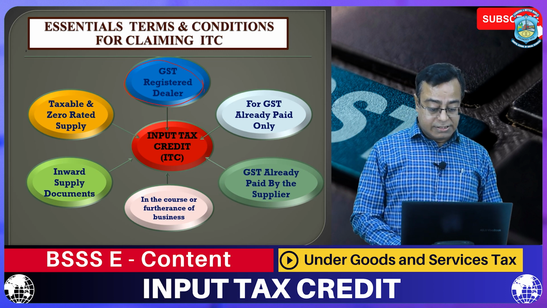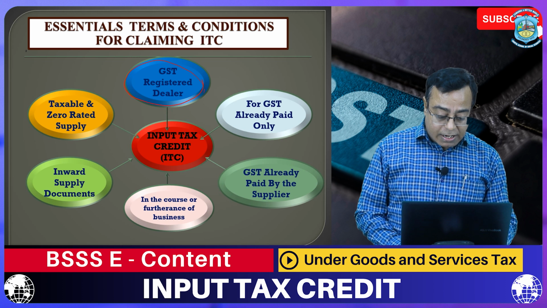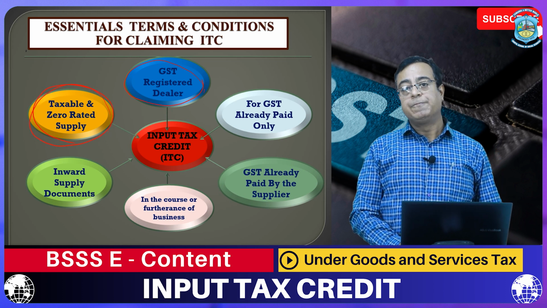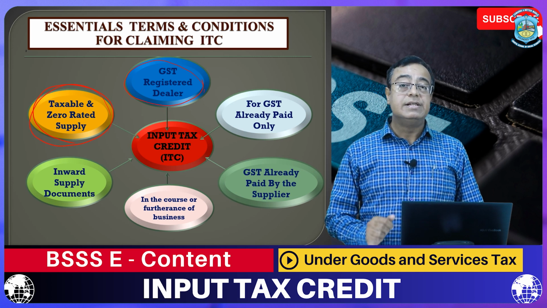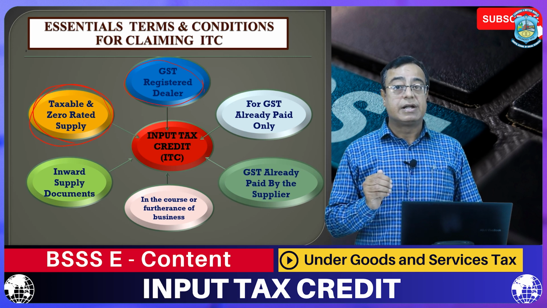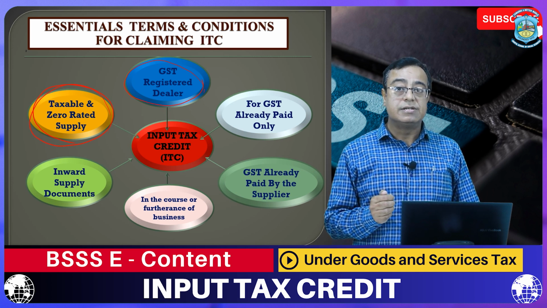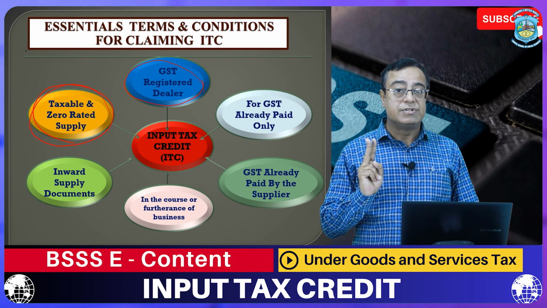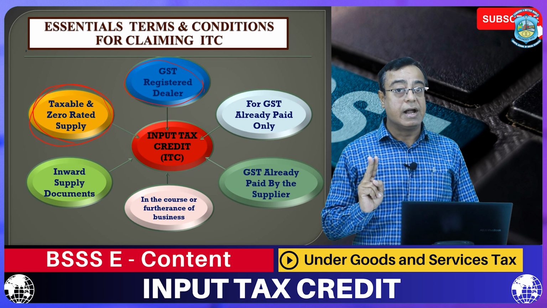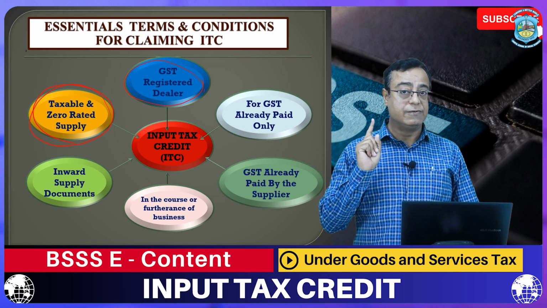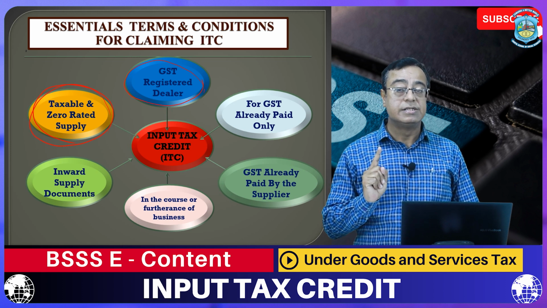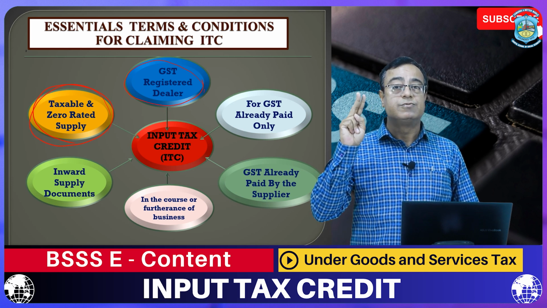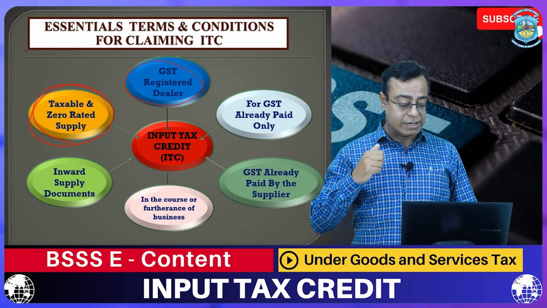Next, GST ITC can be claimed only for taxable supply and zero rated supply. Taxable supply means supply of goods taxable under GST, and zero rated supply is supply under export business. So, only for 2 types of sale are we eligible to get ITC. First, taxable goods, and second, goods sold under export business, goods exported to foreign countries.